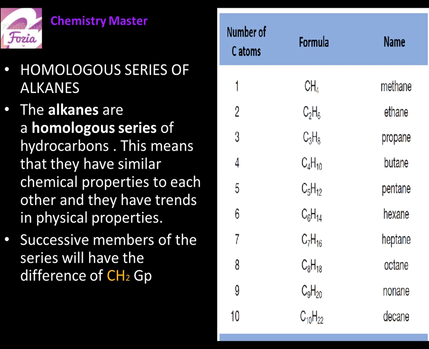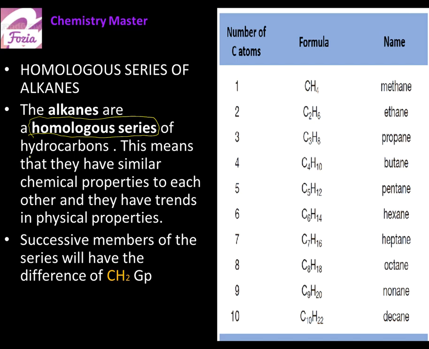Now this is not everything about them. We see when we collect or we classify all same compounds having single bonds in them, we will make a group, and that group is called as homologous series of alkanes. Now this is a homologous series of alkanes in which all similar compounds are classified and grouped, and they are simplest hydrocarbons.